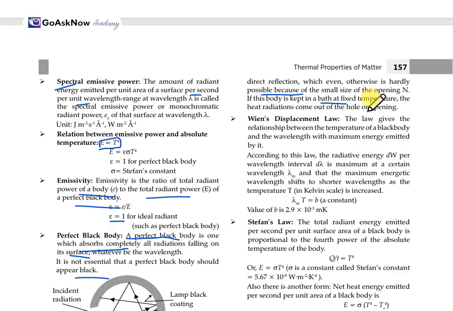Now, Wien's displacement law. The law gives the relationship between the temperature of the black body and the wavelength with the maximum energy emitted by it. According to this law, the radiative energy dW per wavelength d lambda is maximum at a certain wavelength lambda m, and the maximum energy wavelength shifts to the shorter wavelength as the temperature T increases. So lambda m T is equal to B. The value of B is 2.9 times 10 raised to the power minus 3 meter kelvin. This is the standard value. So this is about Wien's displacement law.